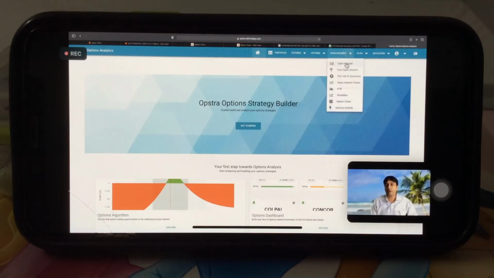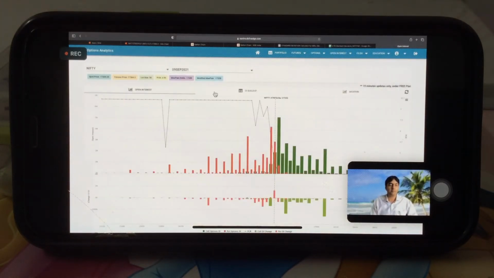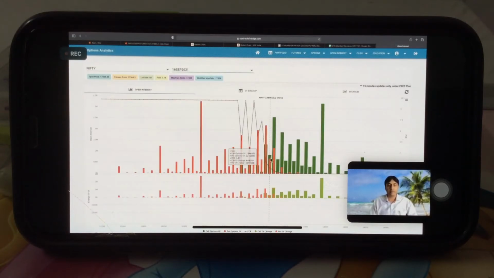If you click on this, click on open interest. This is 9th September, we will change it to 16th September. So you can get a visual impression, right? You can see the biggest green bar is at 18,000. 18,000 is the highest call side open interest and 16,500 is the highest put side open interest. So we can get the visual impression on Opstra.